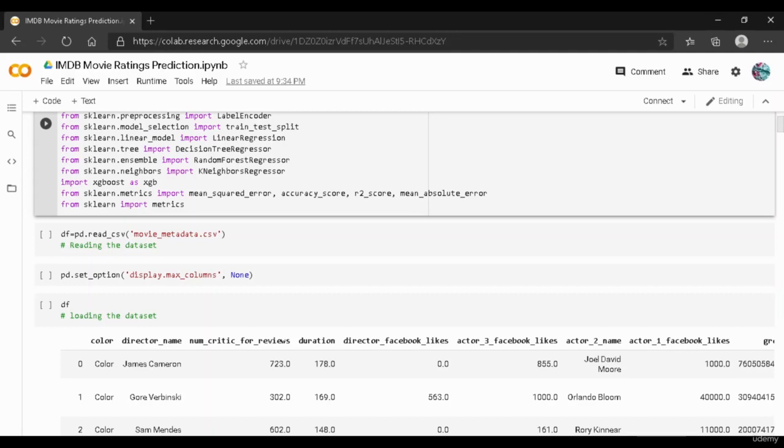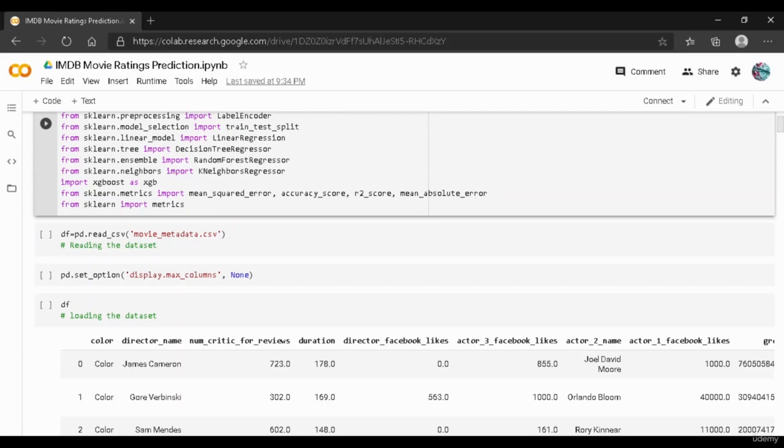If the R2 score for a particular model is low, then we must improve the model or feature engineer our features in order to improve the accuracy. So the higher the R2 score, the better the performance of our model. And then we have the mean absolute error, which is a measure of errors between paired observations expressing the same phenomenon.